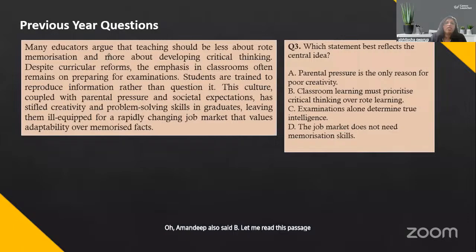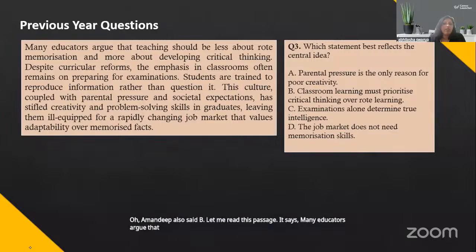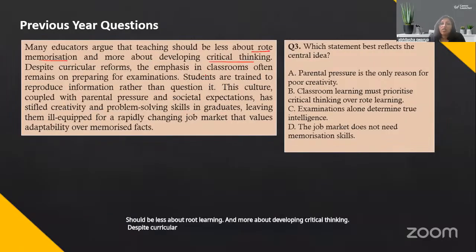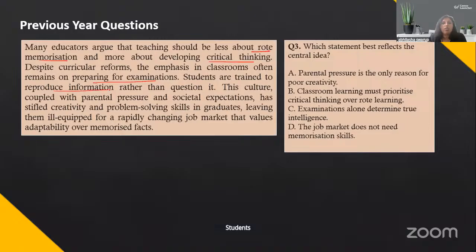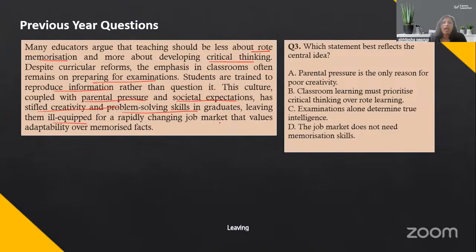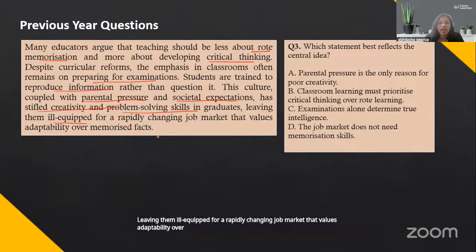It says, many educators argue that teaching should be less about rote learning and more about developing critical thinking. Despite curricular reforms, emphasis in classroom often remains on preparing for exams. Students are trained to reproduce information rather than question it. This culture, coupled with parental pressure and societal expectations, has stifled creativity and problem solving skills in graduates, leaving them ill equipped for a rapidly changing job market that values adaptability over memorized facts.